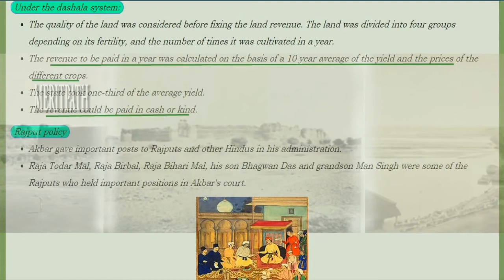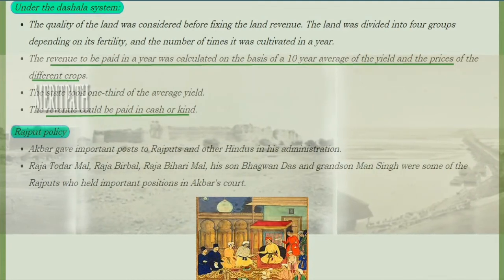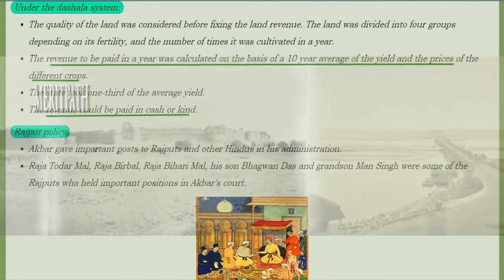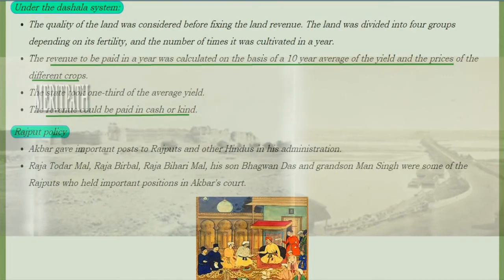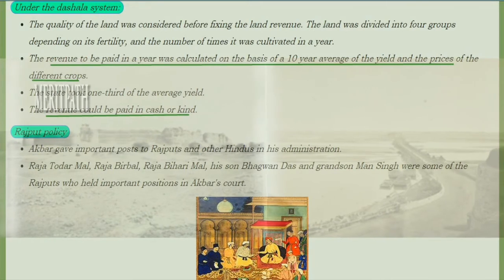Revenue to be paid was calculated on the basis of the 10-year average of the yield. Yield means the quantity of the produce, and also on the prices of different crops. The state took 1/3 of the average yield, and this revenue could be paid in cash or any other form.